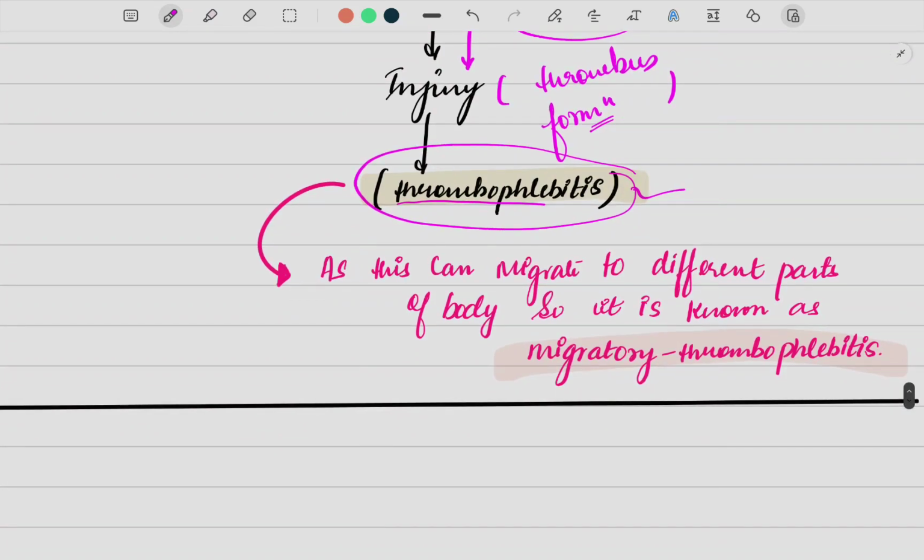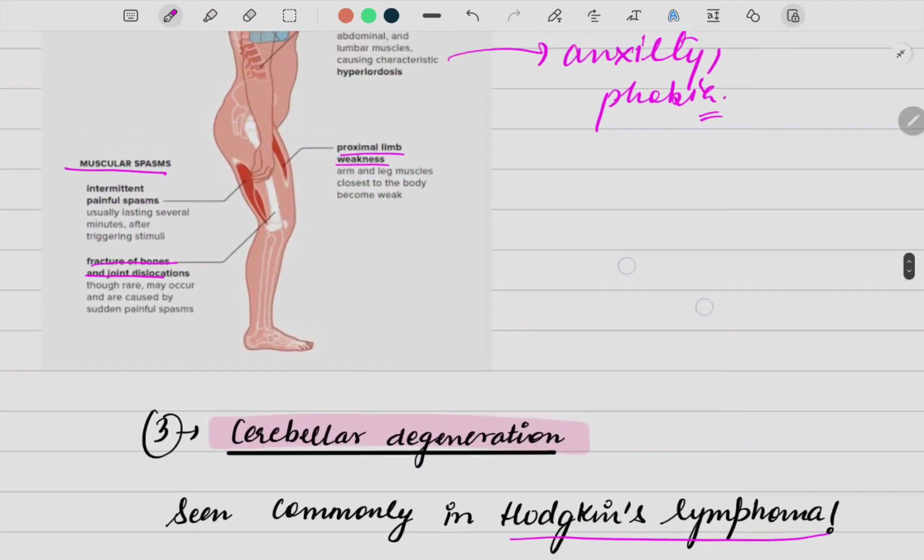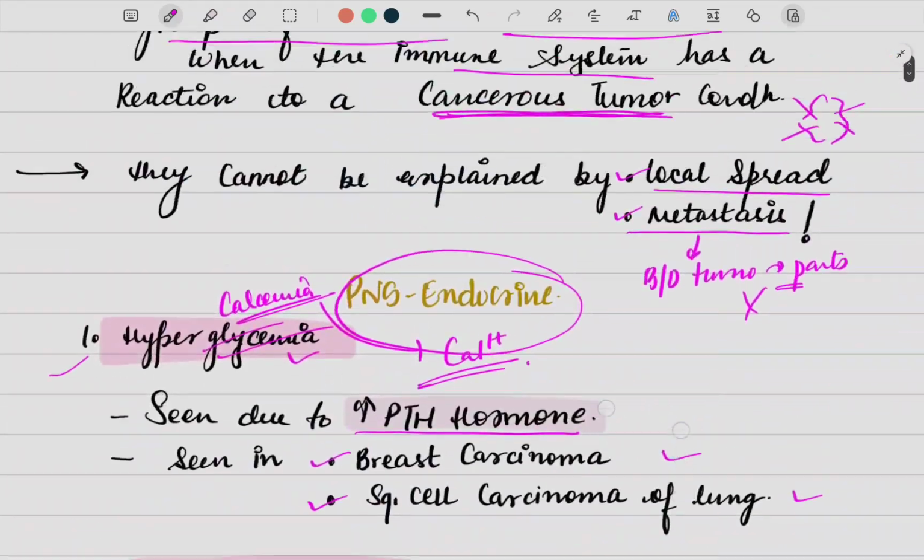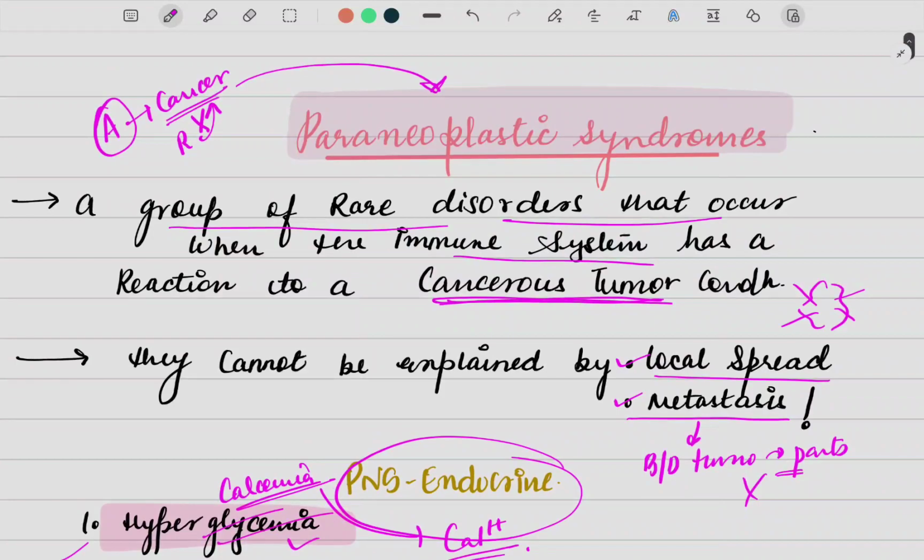As you see, this can migrate into different parts of the body via the bloodline, so it is also said to be migratory thrombophlebitis. So these were a few disorders which are related to the paraneoplastic syndromes. And again, remember, the paraneoplastic syndrome has nothing to do with the existing cancer. It's not that the existing cancer is going to break down and form this disease. It's a separate disorder which is seen in the body only as an immune system response. So that was all about the paraneoplastic syndrome.